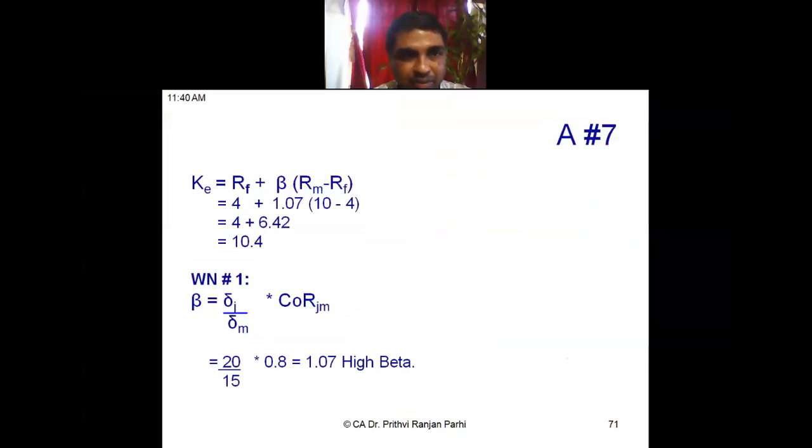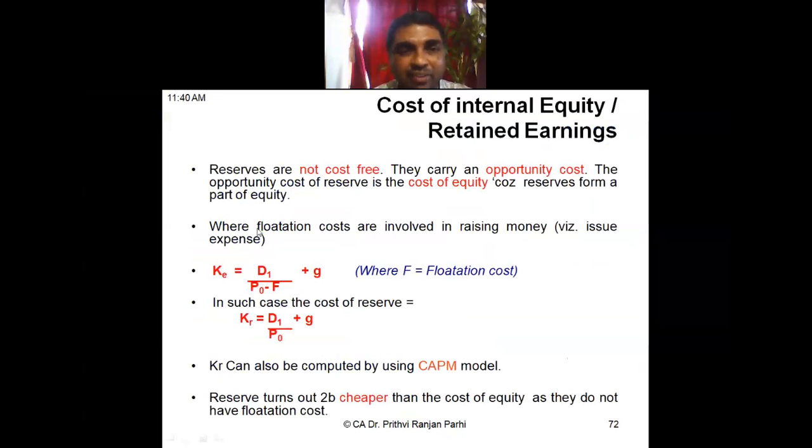Then cost of retained earning: you have understood retained earning is just like equity, but the only difference is that in case of equity, if flotation cost is given, that will be deducted from the price. The cost of equity is normally D1 by P0 minus F, plus growth rate. But in case of reserves or retained earning, that flotation cost will not be there. So that is the reason retained earning is less costly than cost of equity. Cost of equity is more costly. Retained earning is relatively less costly because there is no flotation cost. Understood?